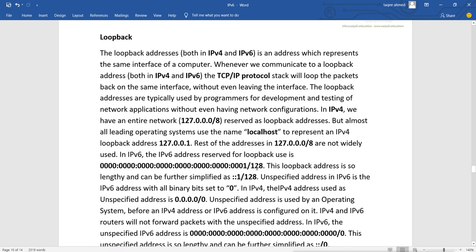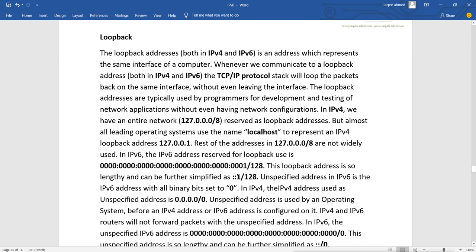The /128 says that all bits need to be exactly the same. We can eliminate the zeros and write it as ::1/128.